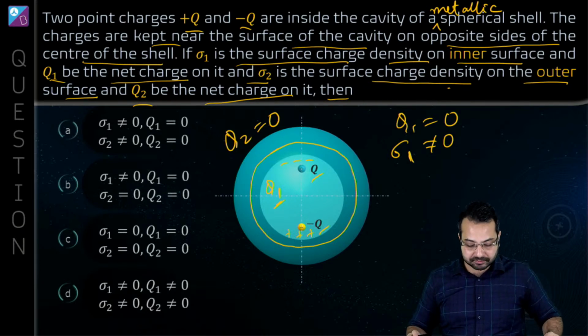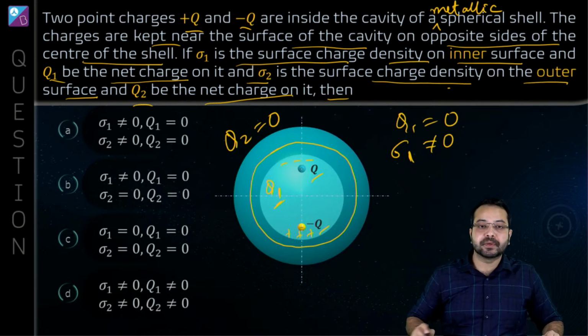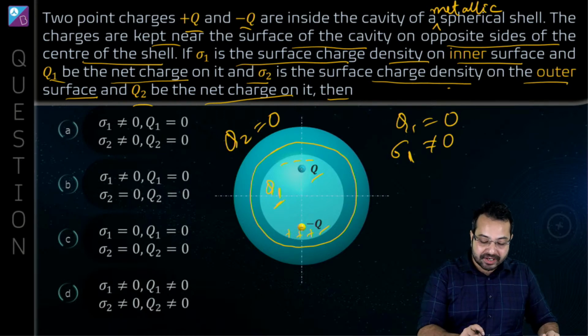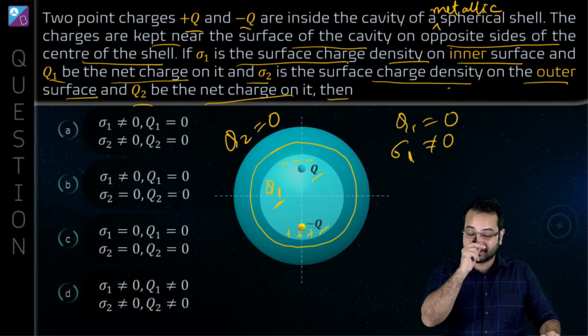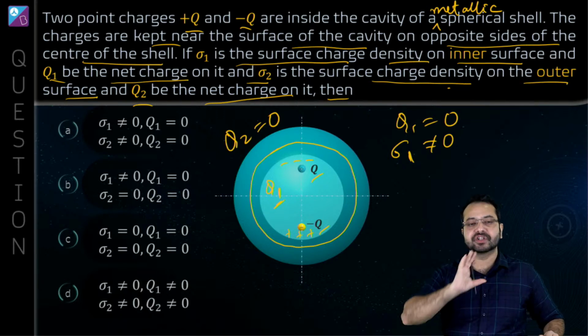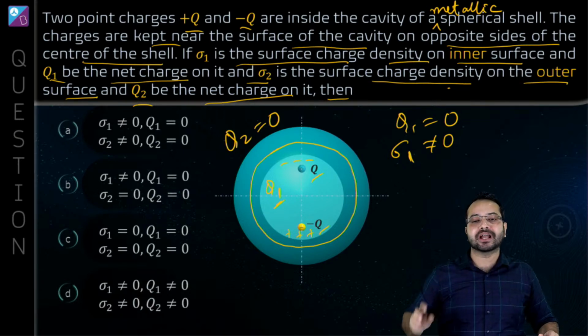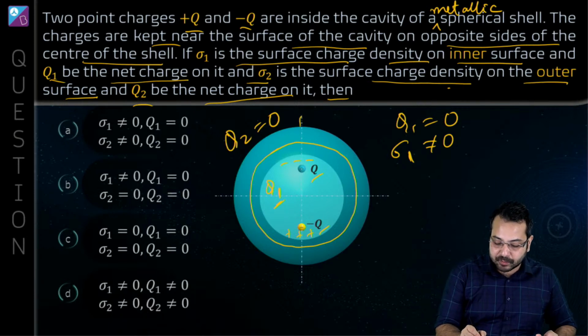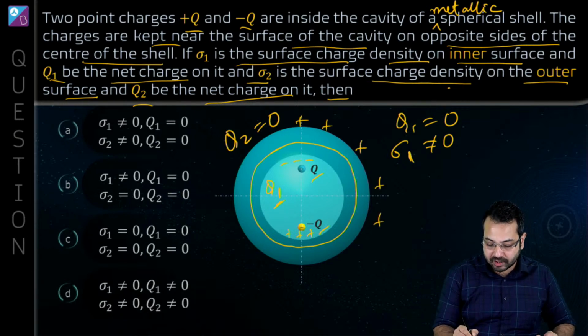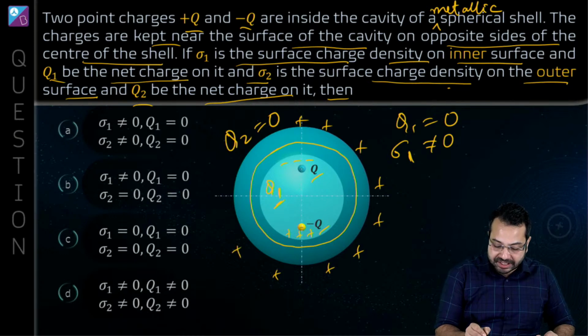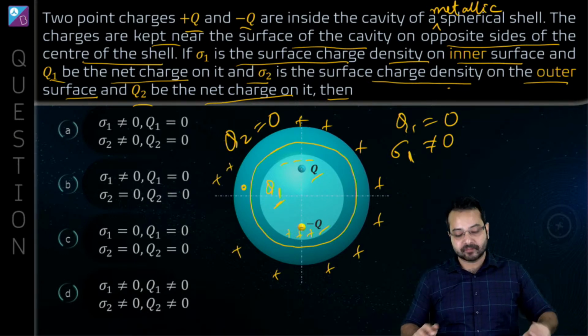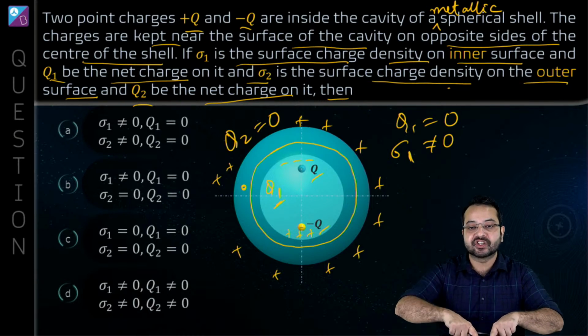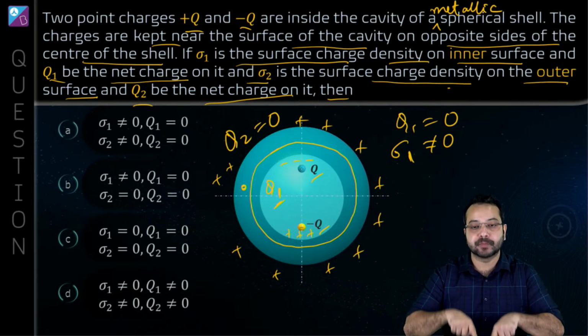Now what about sigma 2? What is going to be the charge density over here? If this Q2 had not been 0, just assume that, then the charge distribution would have been uniform. Why? Because only then is it going to give me 0 field inside the conductor. So on the outer surface, the charge distribution has to be uniform.